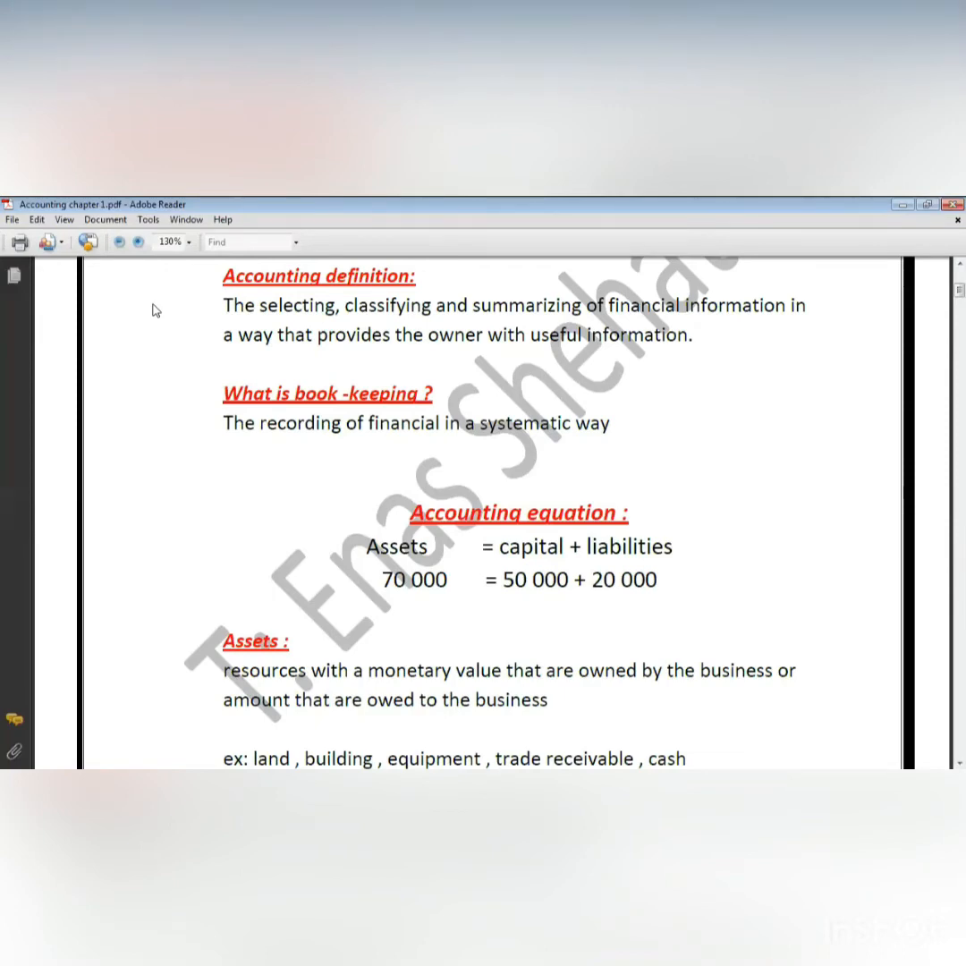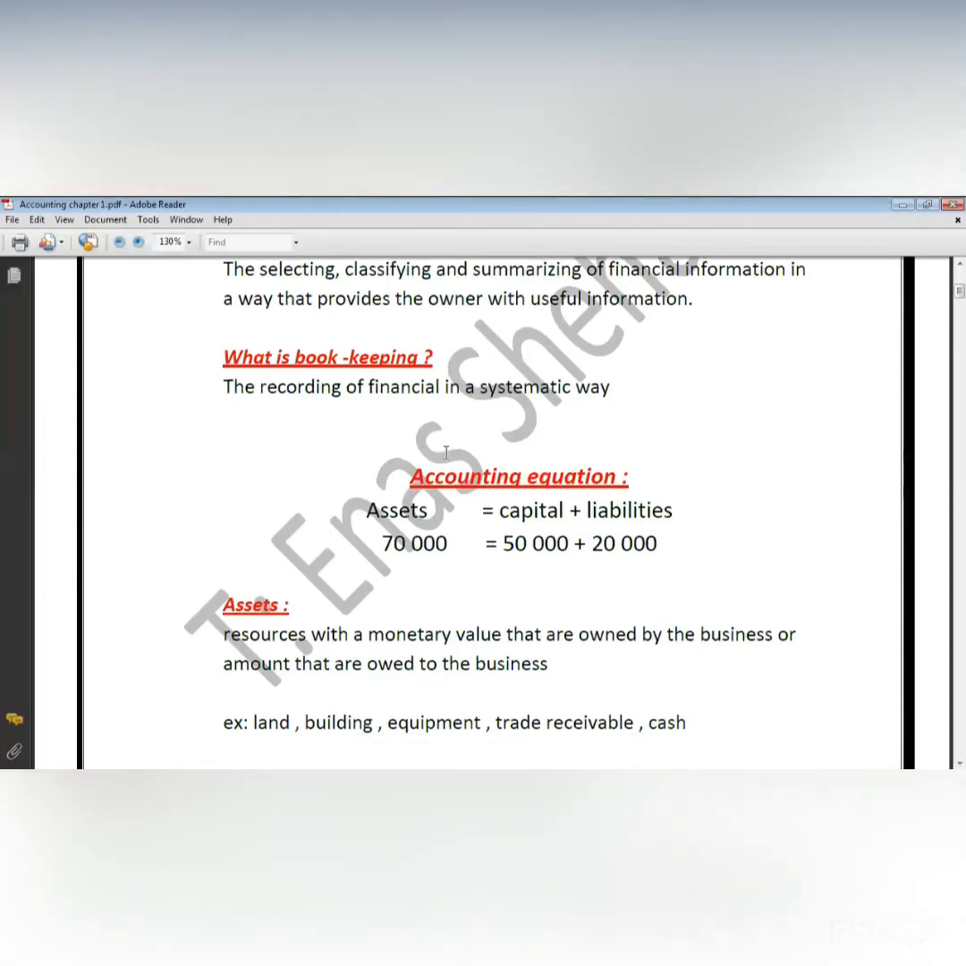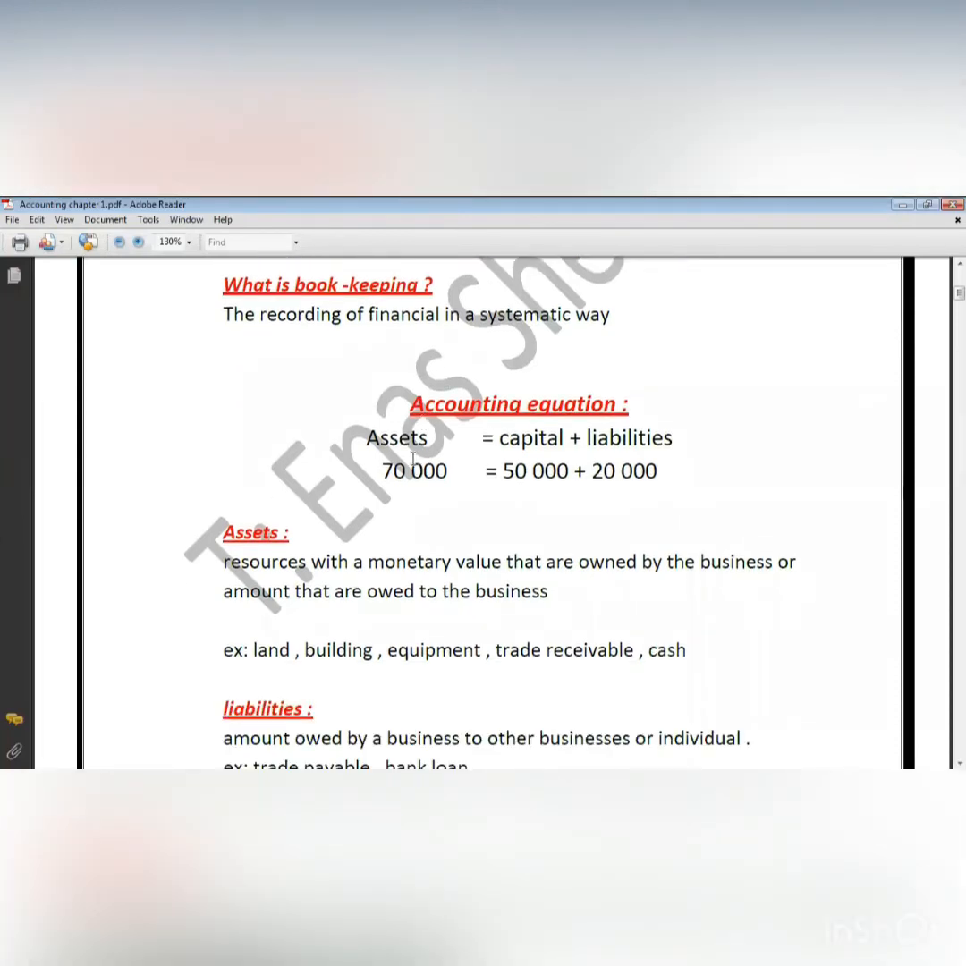I will do this by keeping records in a systematic way. So I'm going to record this way. All accountants all over the world have to follow the accounting equation. I will give you an example.